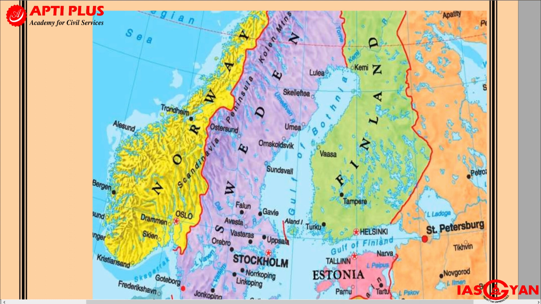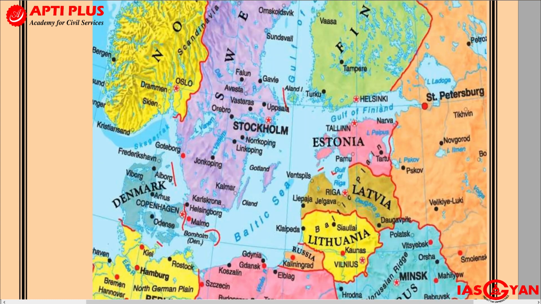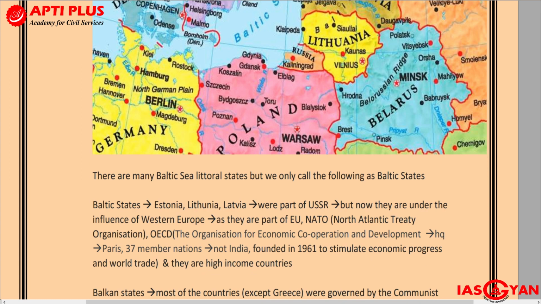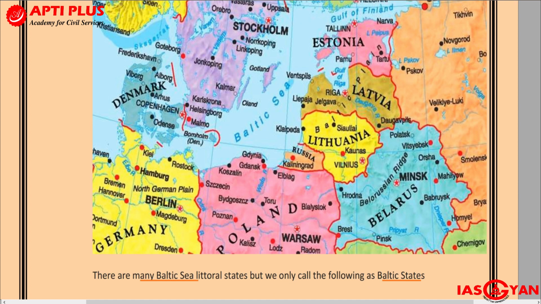Moving on, another very important part of the European area is the Baltic states. There is a particular important sea called the Baltic Sea, and the littoral states are those states which share its borders.